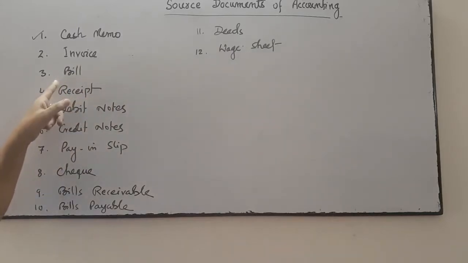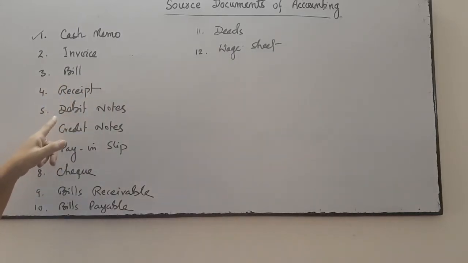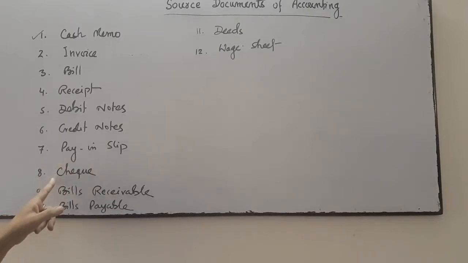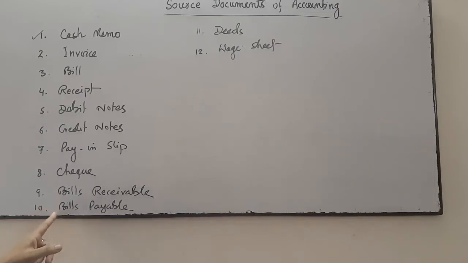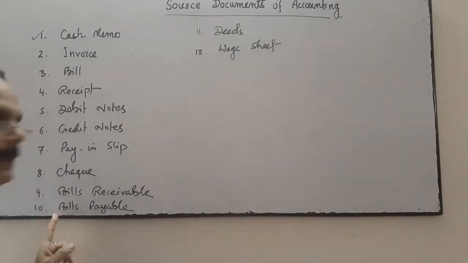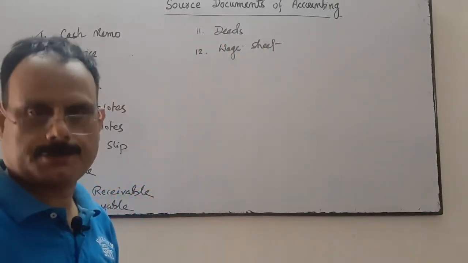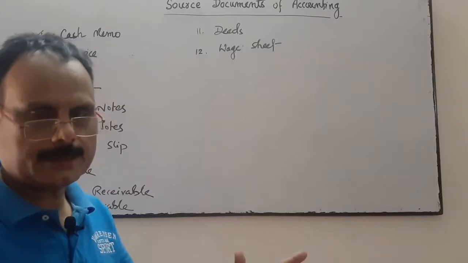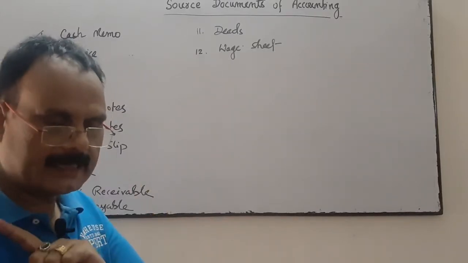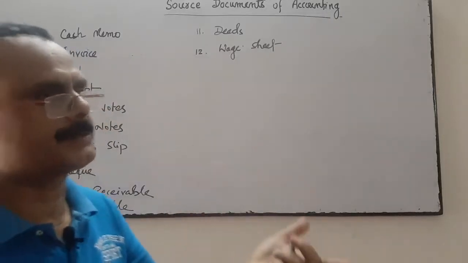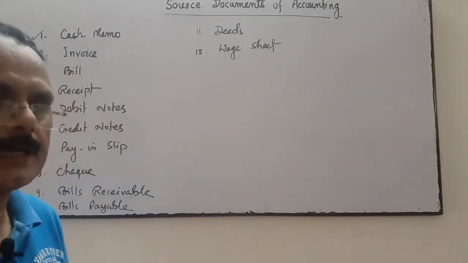Bill, receipts, debit notes, credit notes, pay in slip, check, bills receivable, bills payable, any deeds, wage sheets, any such evidence of the cash transactions, wage or salary sheet.